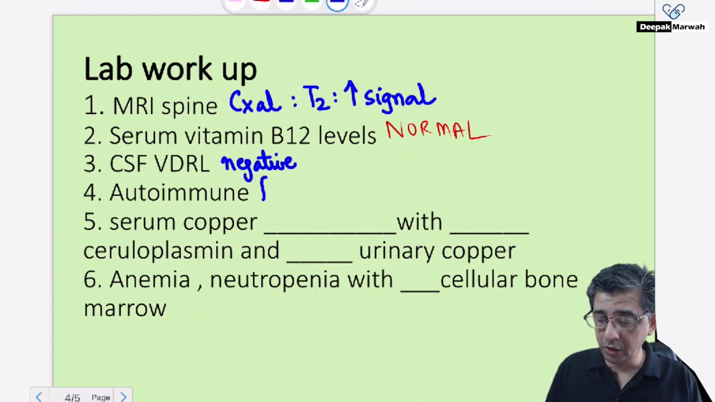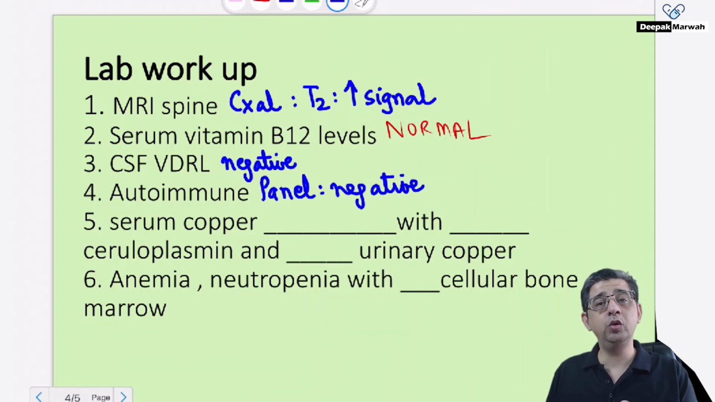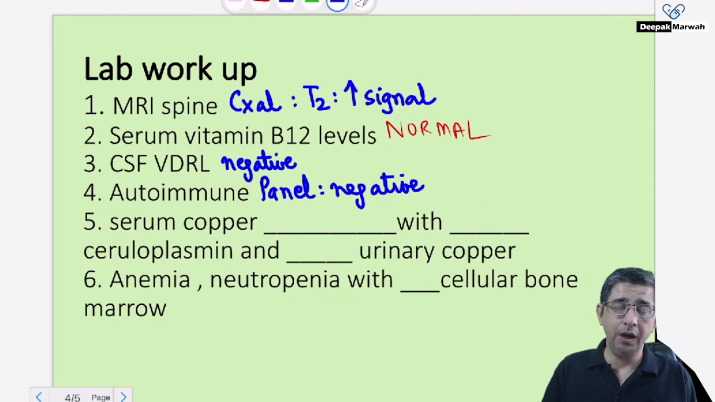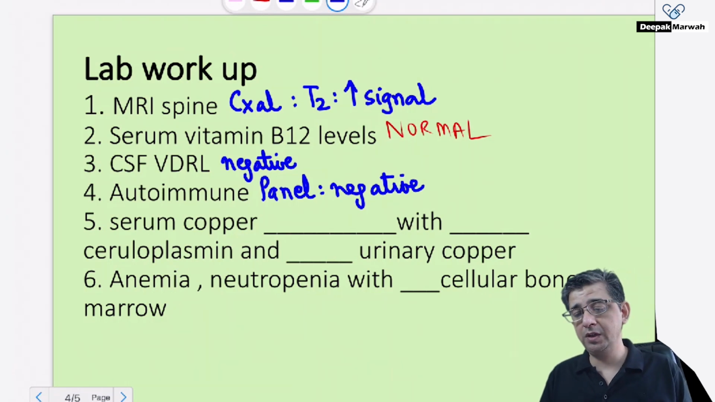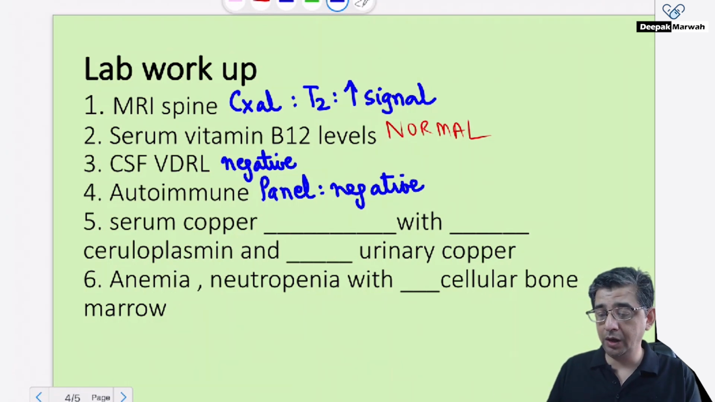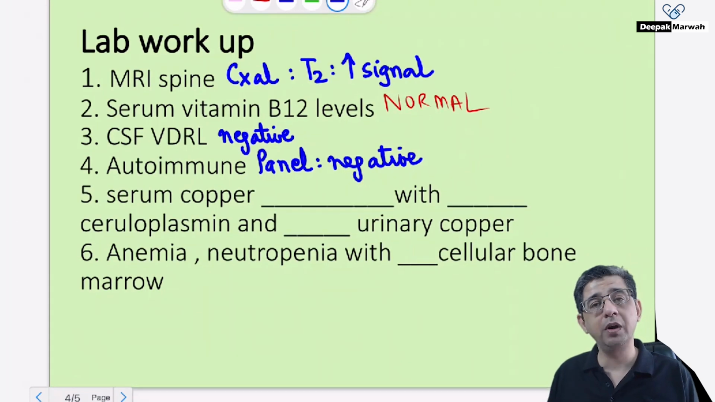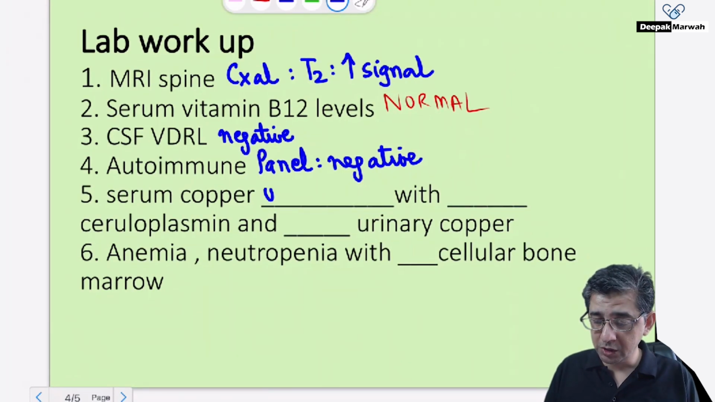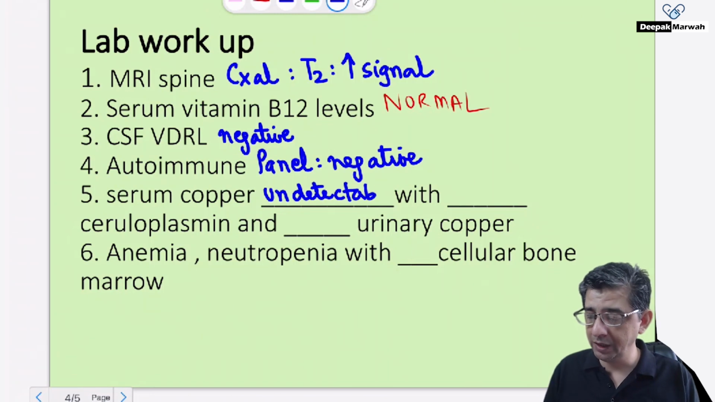Then I will also run an autoimmune panel on the patient, and this is also going to turn out to be negative. So you can see that I've tried to rule out the common causes. It could be an autoimmune reason, it could be syphilis, it could be B12 deficiency, but none are turning out to be, I would say, conclusive. And since everything is normal, I ran a serum copper. Now, serum copper, when tested in the patient, the values were almost undetectable or very low.